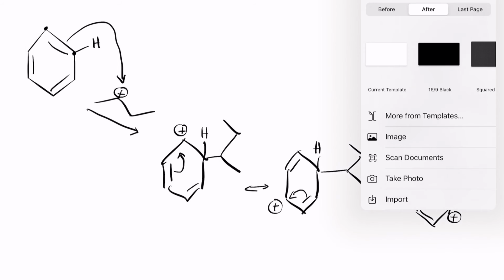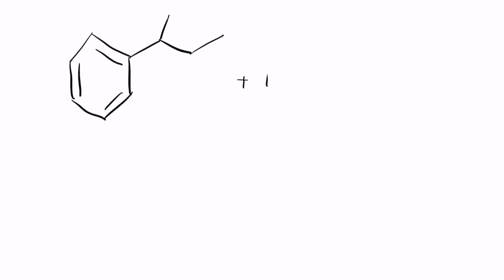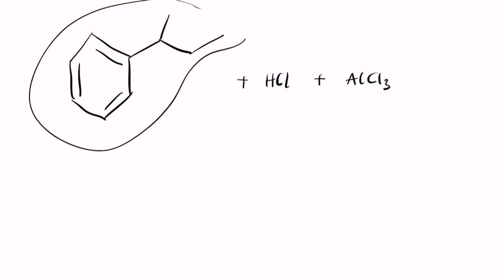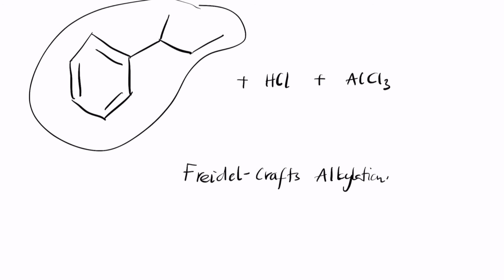So finally we end up with a stable structure where you have a benzene ring with the butyl group, plus you end up with HCl and plus you end up with AlCl3. So this is the final reaction that occurs here. Notice that we are basically adding an alkyl group. So this process is called Friedel-Crafts alkylation.